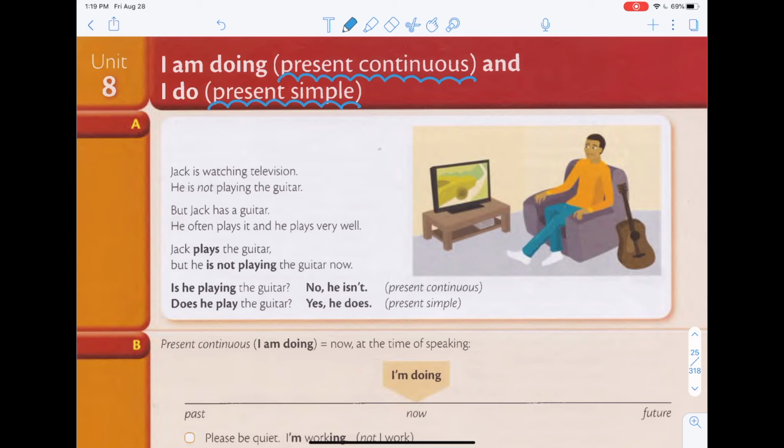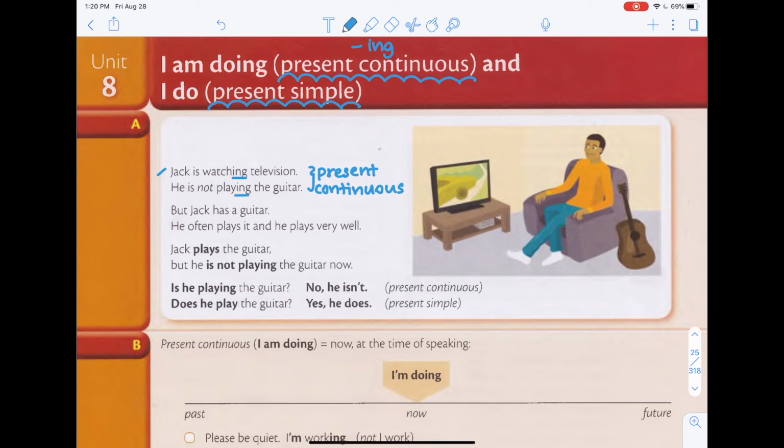Alright, so let's remember what present continuous is. Just remember that it is something that has ing, something that you're doing right now. And then present simple, that is something that always happens or happens very often. So let's look at example A. We have, Jack is watching television. He is not playing the guitar. Remember, because there's ing, this is present continuous.